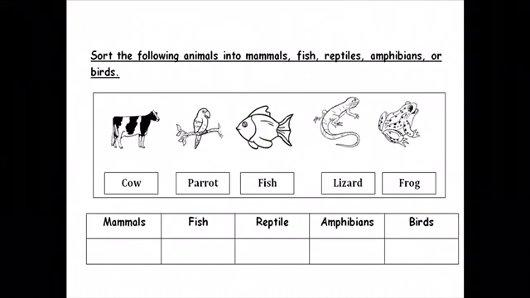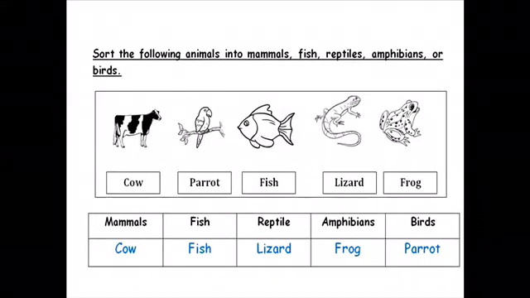What do you think? The frog. It's covered with moist skin, and it lives the first part of its life in water. Then it goes out of the water when it becomes an adult. Let's see the answers.